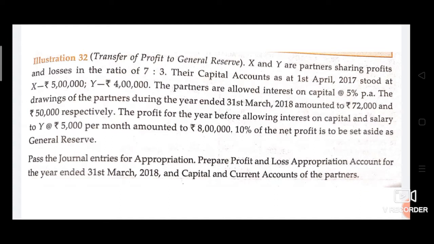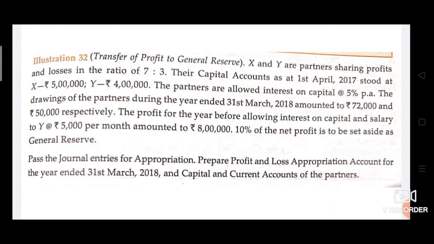The profit for the year before allowing interest on capital and salary to Y at rupees 5,000 per month amounted to rupees 8 lakhs. 10% of the net profit is to be set aside as general reserve. Pass the journal entries for appropriation. Prepare profit and loss appropriation account for the year ended 31st March 2018 and capital and current accounts of the